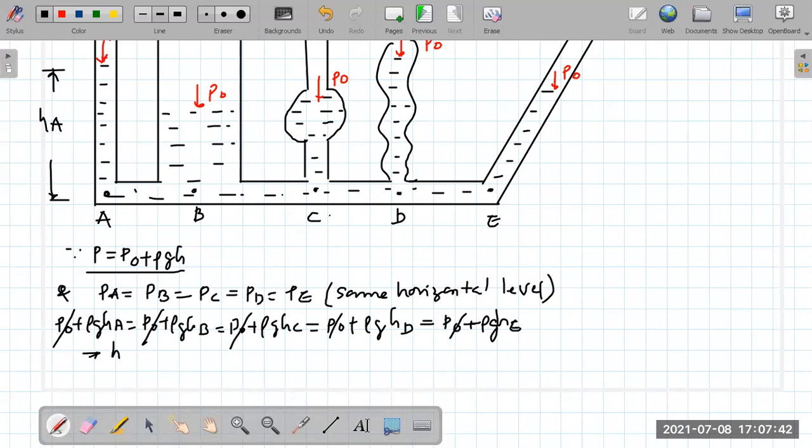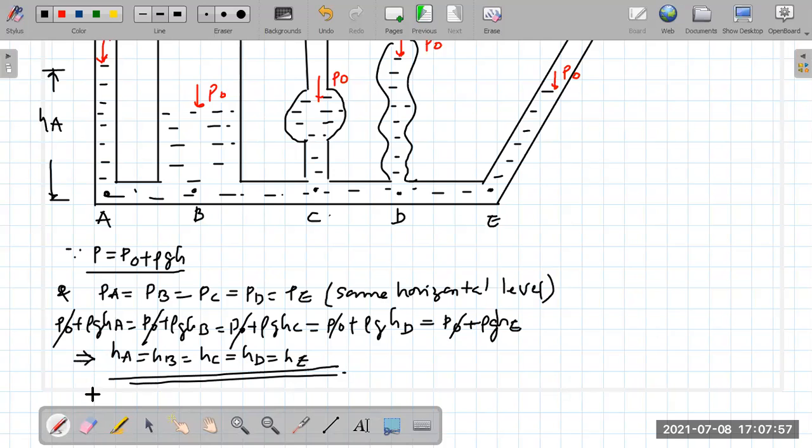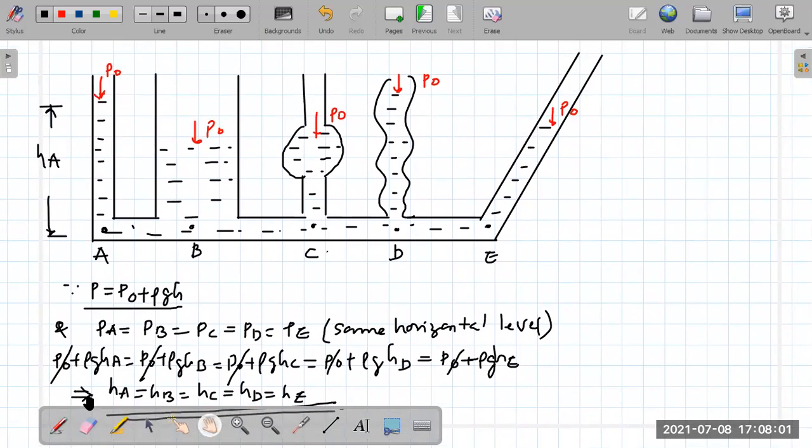So this implies HA must be equal to HB, that must be equal to HC is equal to HD, that is equal to HE. That means what we have concluded from this: irrespective of the shapes, sizes or widths, the height in all the columns must be the same.